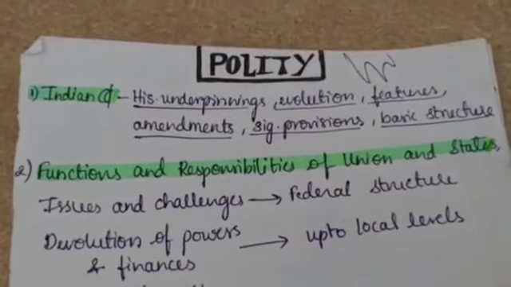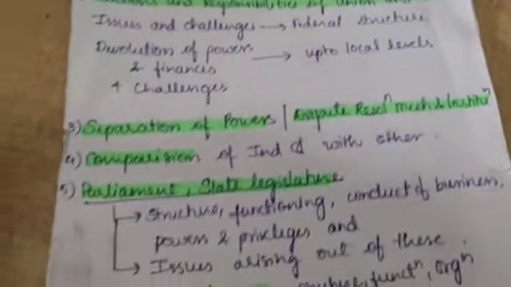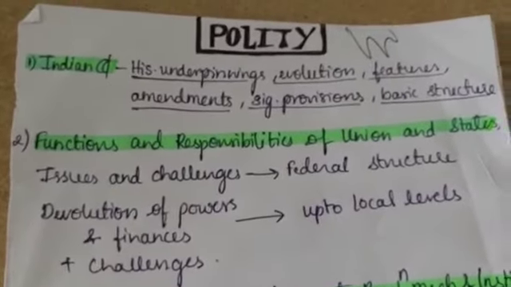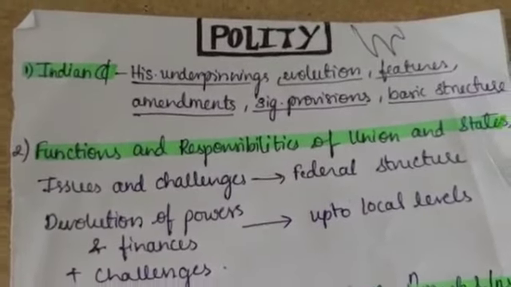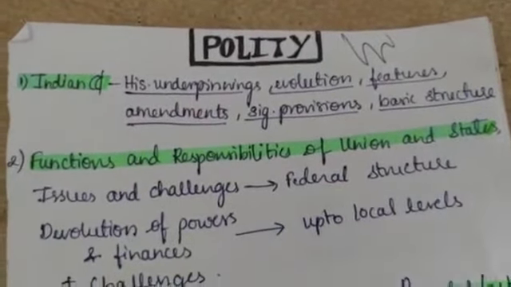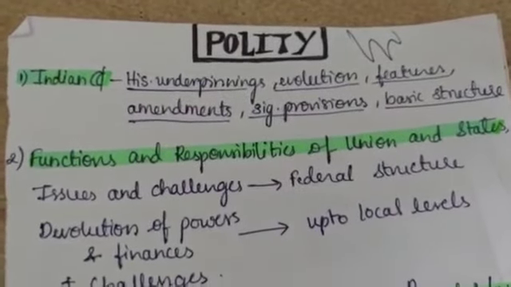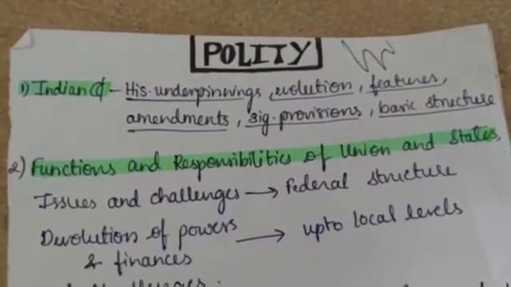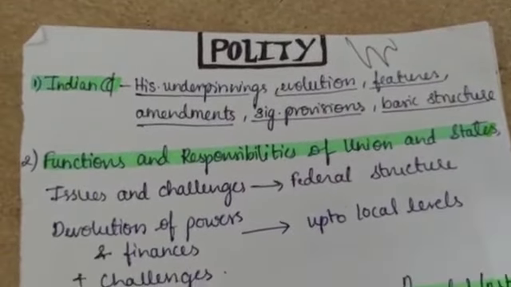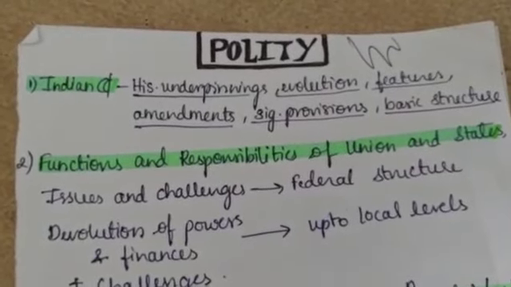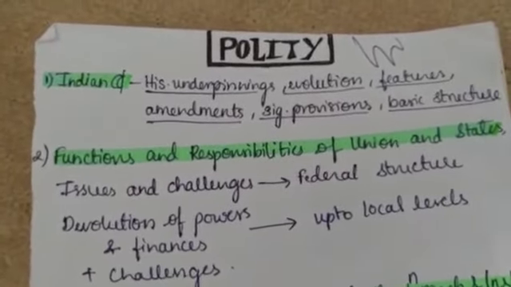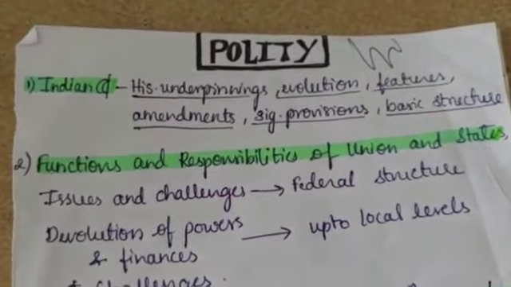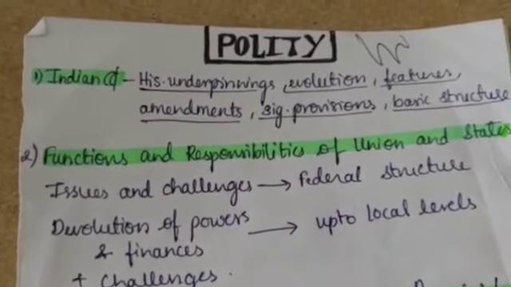So starting with polity now. Here I have divided this syllabus of polity into 9 sections and learn accordingly. First, Indian Constitution. In Indian Constitution, what we have is historical underpinnings, evolution, features, amendment, and significant provisions related to it, and basic structure. These are the basic topics which are available in the Lakshmikant book. Here you can add some current affairs related to constitutional amendments and related to features of the constitution.